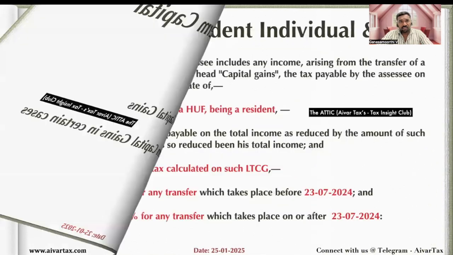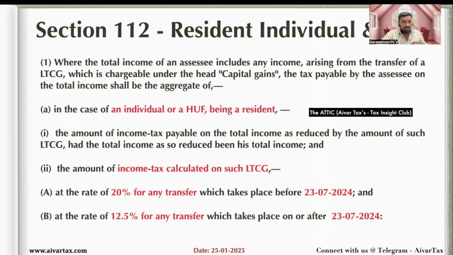So first of all, we see section 112. It starts with: where the total income of an assessee includes any income arising from the transfer of a long-term capital asset, which is chargeable under capital gain, the tax payable by an assessee on the total income shall be the aggregate of the following. So you are having a total income which includes the long-term capital gain also. In that case, your tax will be as follows.